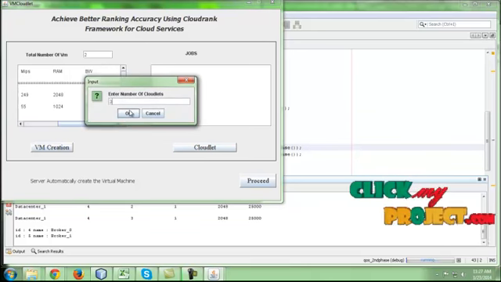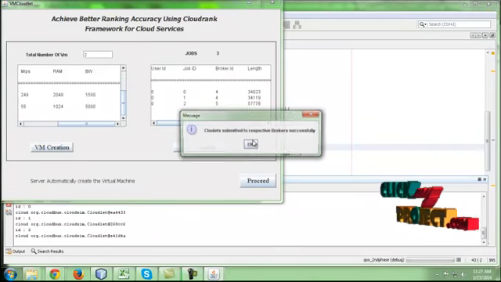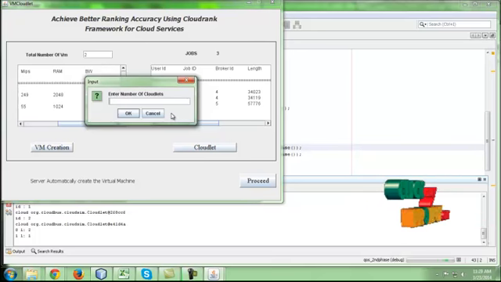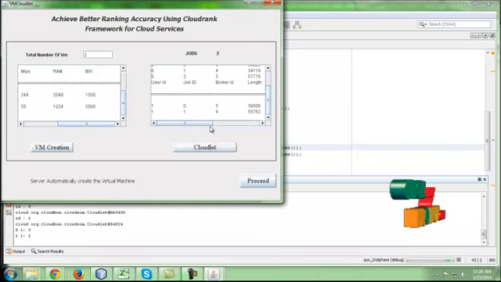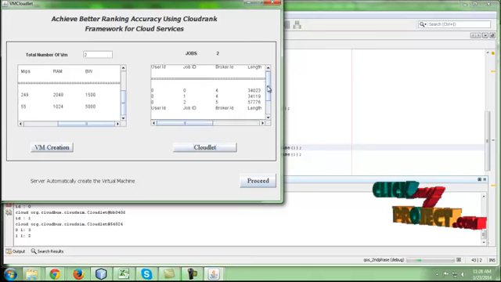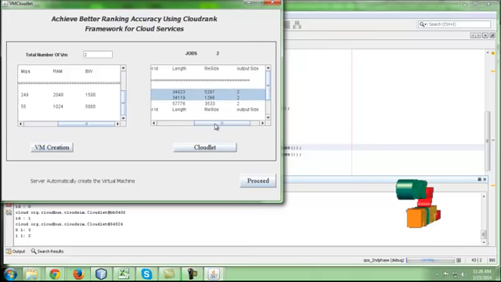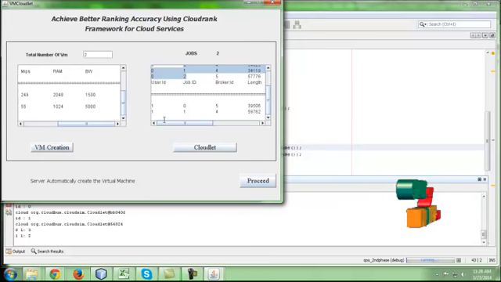The first user's number of jobs will be 3, and the cloudlets are created and the data will be submitted to the broker. The second user's number of cloudlets is 2, and these are the files created. This is the user ID, the job ID, the broker, the length, the file size and the output size. These are the properties for each and every job we are allocating to the cloud.